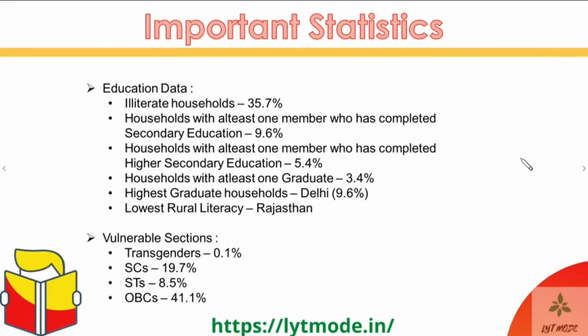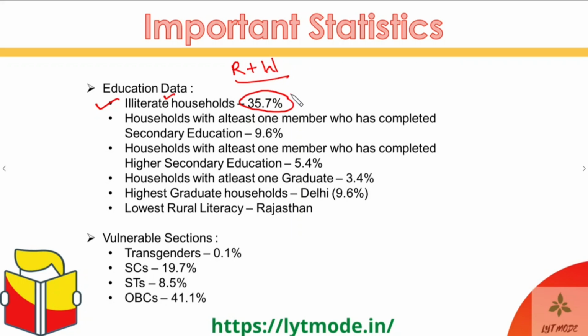So the next statistics is educational data. The percentage of illiterate households in India is 35.7%. By illiteracy I mean that, just like we talked about literacy in the census, the criteria is the same over here as well. Any person who can read and write in at least any one language, be it English or Hindi or any regional language, is literate.